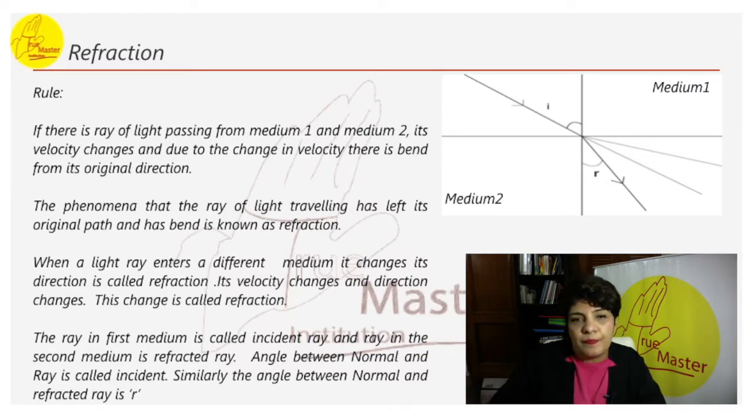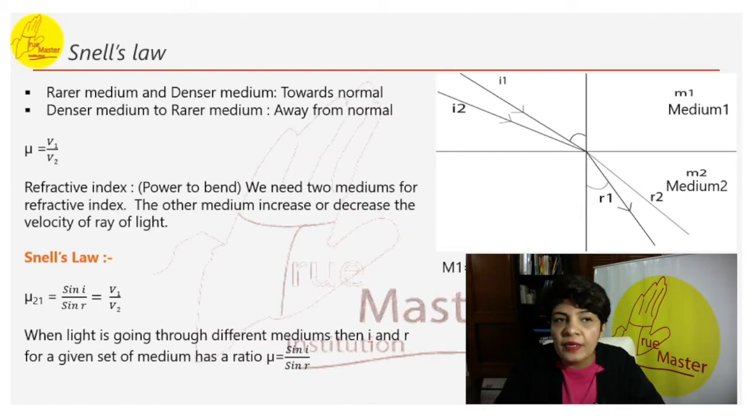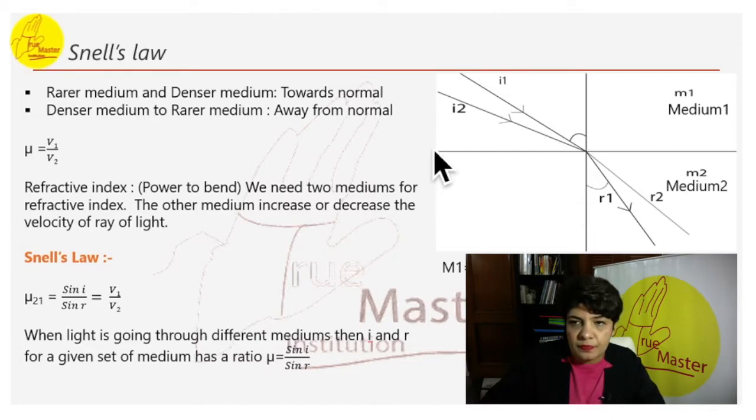Okay. So if a ray moves from a rarer to a denser medium, it will move towards the normal. Suppose it has to move from here. This medium was say rarer and this medium was denser. So this is the normal. So what will happen if a ray moves from rarer to denser? It will move towards the normal. So it will come closer to the normal.